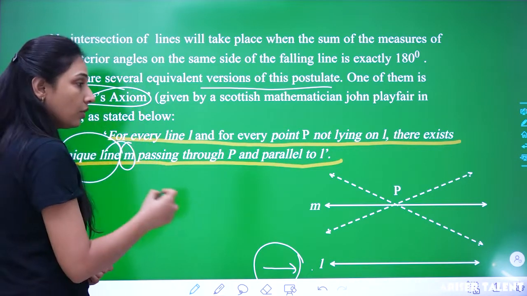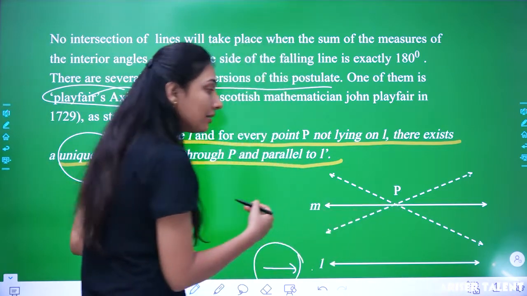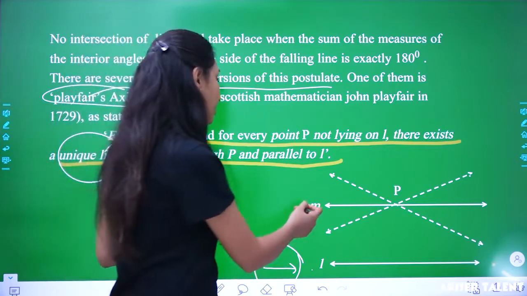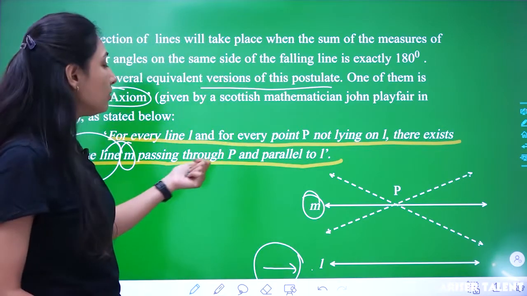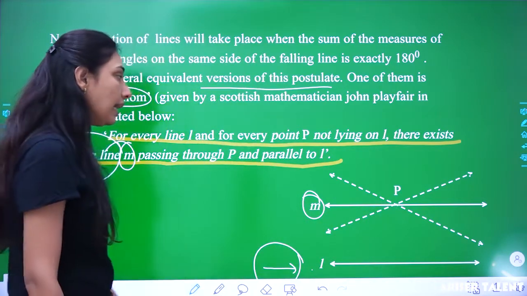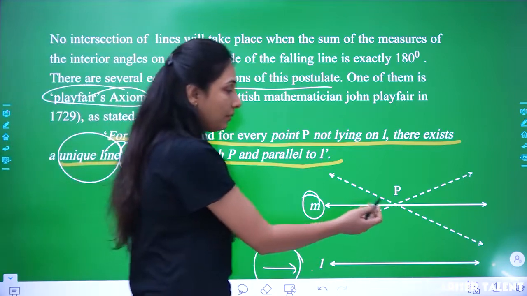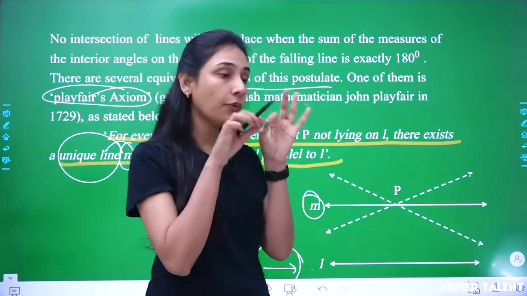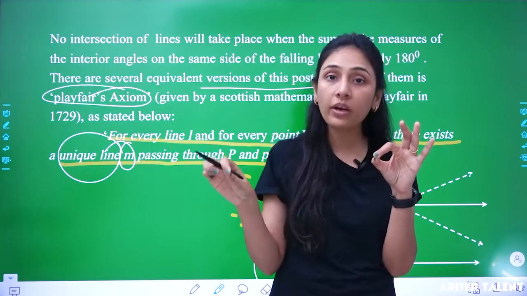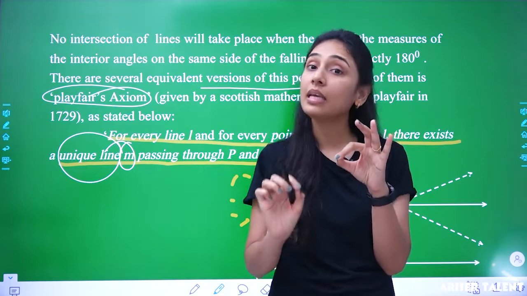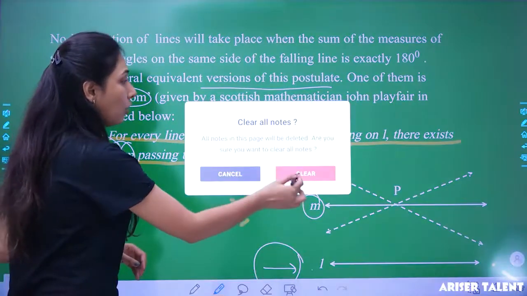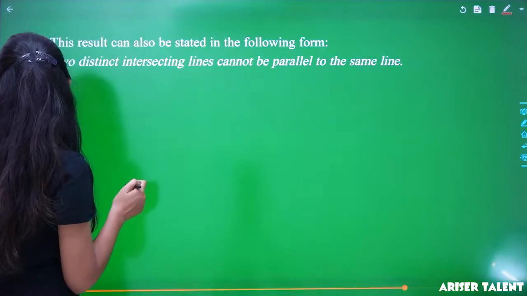What is this? M. So, on that point we can construct a line which is named M, passing through this point P that was not lying on the line L and parallel to L. That can be parallel to L, because if the point is not on the line, we can draw a line through the point which is going to be parallel to the given line. Is it clear to you now? Okay, so that can always be drawn, right?